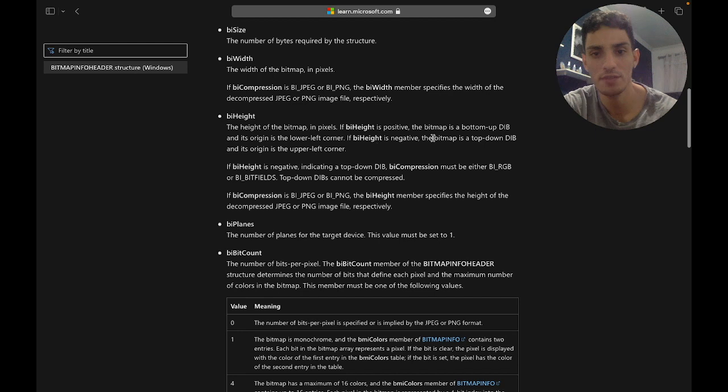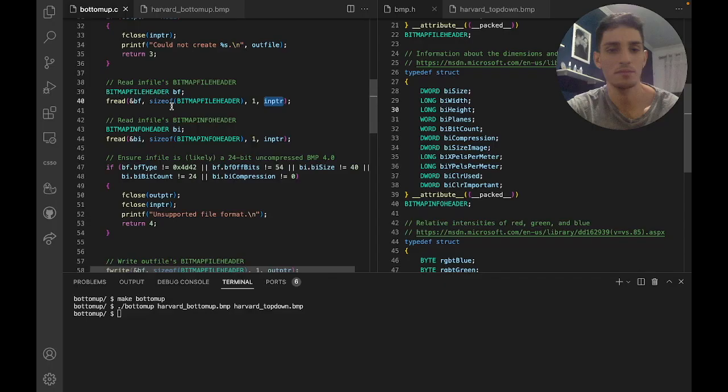If biHeight is negative, the bitmap is top down. If biHeight is positive, the bitmap is bottom up. So this is the value we have to change. Now it's negative because our image is upside down, it is top down. So we have to change this value to be positive. And how do we do it? We multiply it by -1.